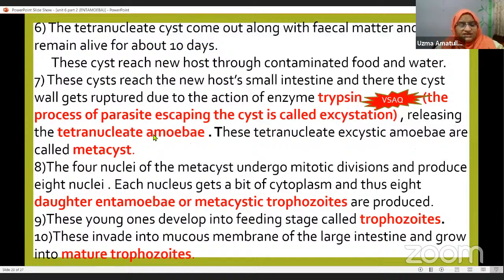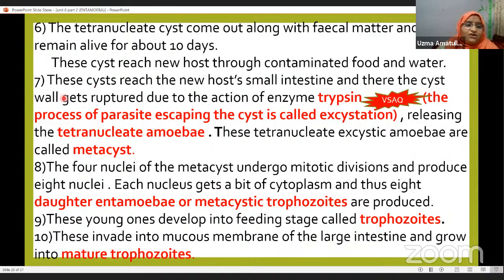The tetranucleate cyst comes out along with the fecal matter. Fecal matter means excreta, that is the stool, the excretory substance of the body, and it can remain alive for about 10 days in the soil outside the body of the host. These cysts reach a new host through contaminated food and water. These cysts reach the new host's small intestine. They travel along with the food from the mouth through the esophagus into the stomach, then into the small intestine.